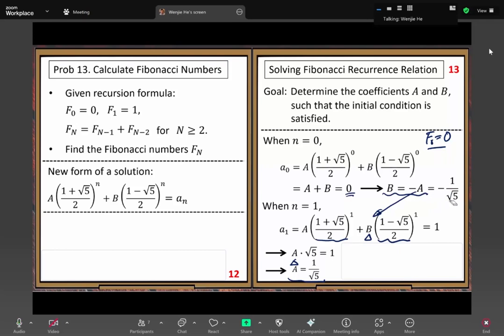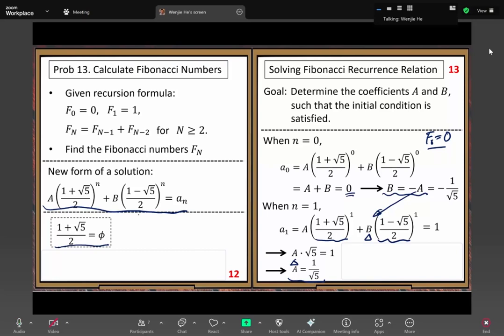Now go back to the original formula. Because you get an A and a B, you replace A by 1 over root 5, and B by negative 1 over root 5. If we use the golden ratio expression, that one is the reciprocal of the golden ratio, and the other is the negative reciprocal.